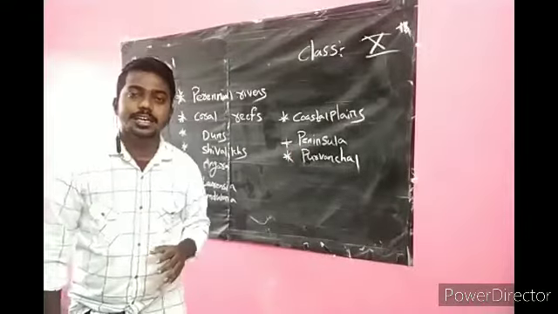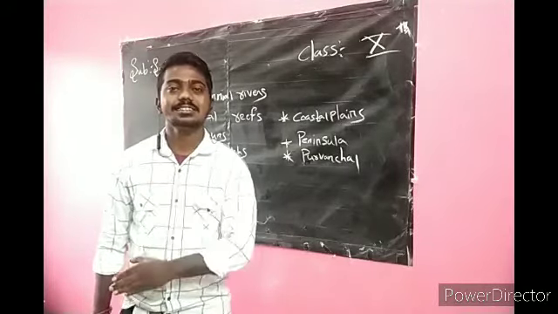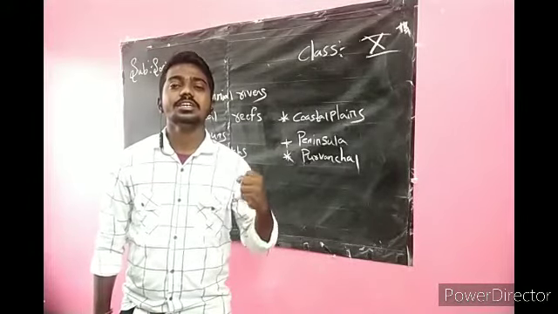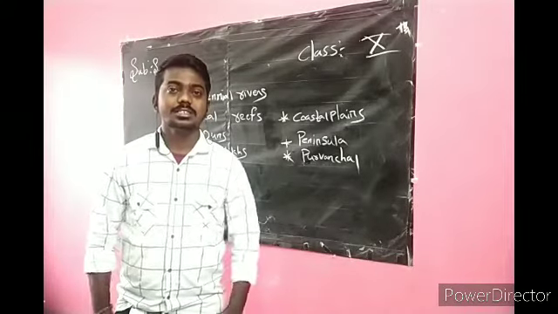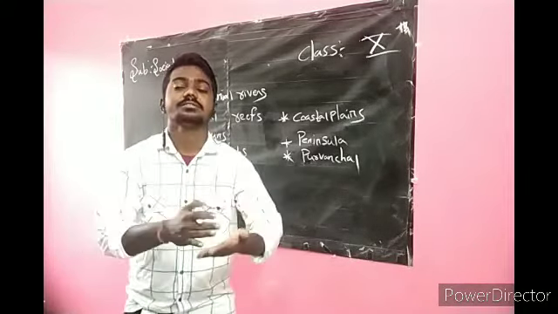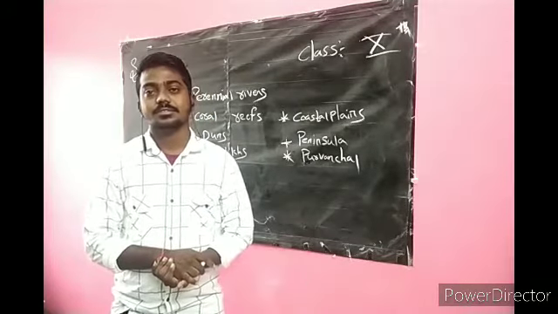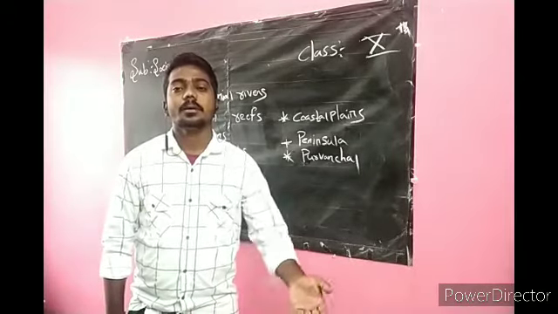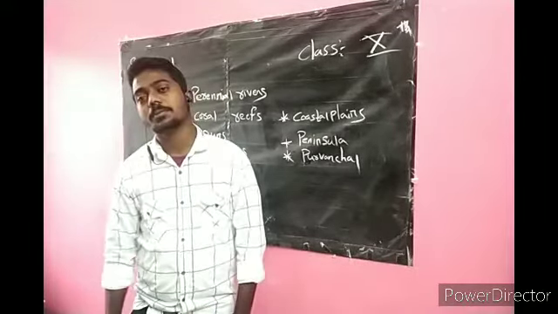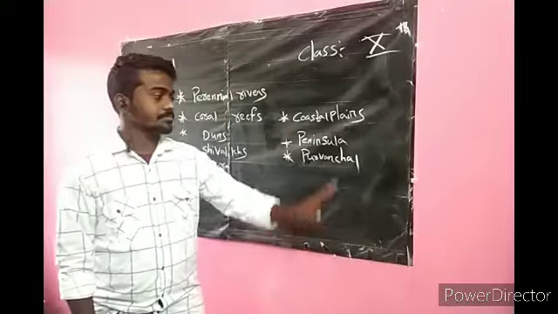We discussed about the coastal plains. The Eastern coastal plain lies towards the Eastern Ghats, the Western coastal plain towards the Western Ghats. Eastern and Western Ghats are the gateways of the East and West coastal plains. The Eastern coastal plain has the Bay of Bengal, the Western coastal plain has the Arabian Sea.